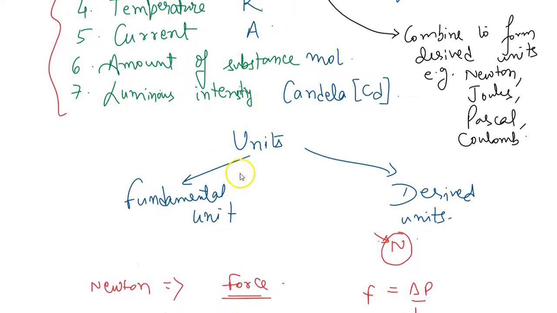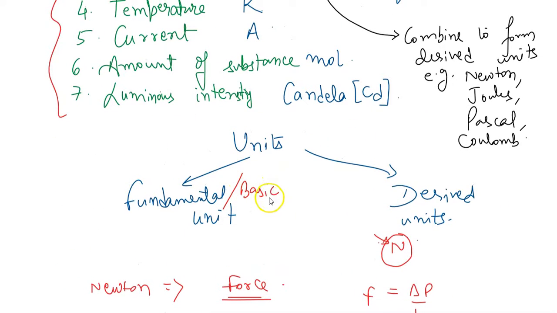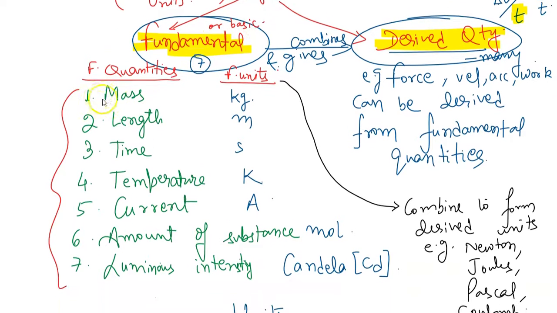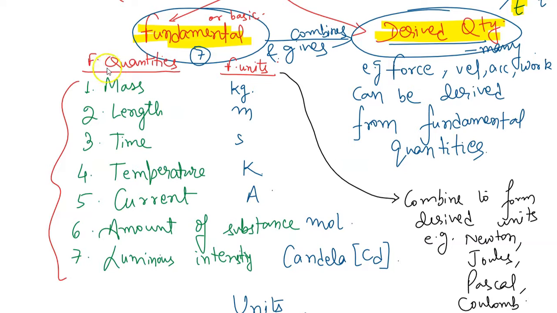So I'll write here fundamental or basic unit. We can also say here fundamental or basic quantity. I'll modify the table here only. Talking about fundamental quantity, how will I represent that?